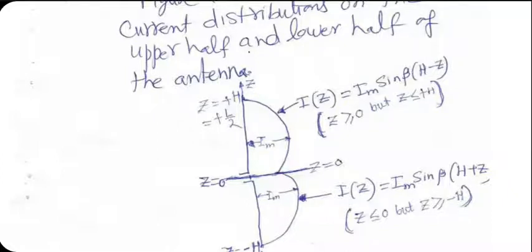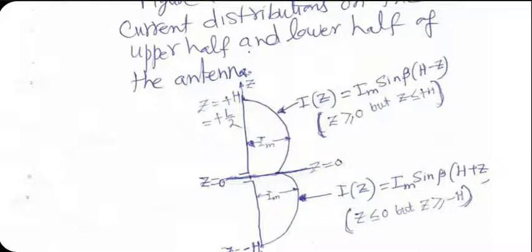For the top half, the equation to use is I(z) equal to I_m sin[beta(H minus z)]. For the bottom half, the equation to use is I_m sin[beta(H plus z)]. And the peak value also occurs not exactly at z equal to 0, but somewhere else. Capital H is, of course, equal to capital L by 2.